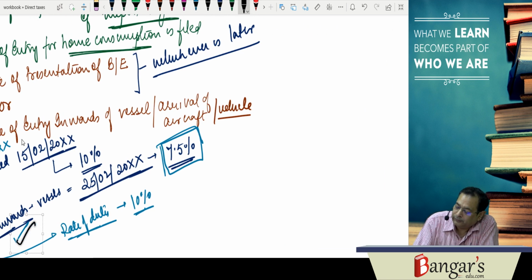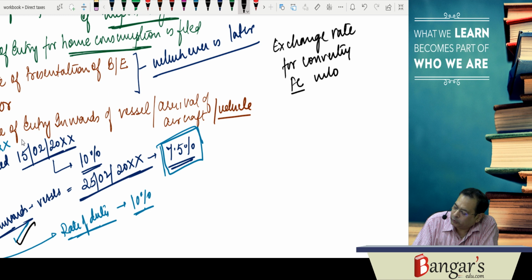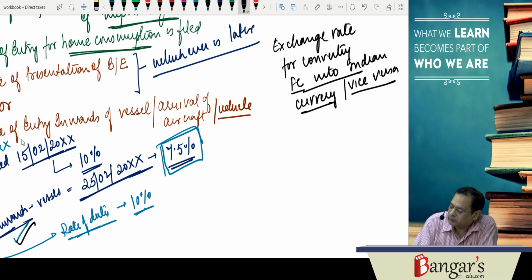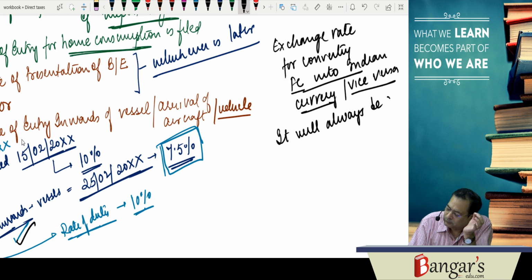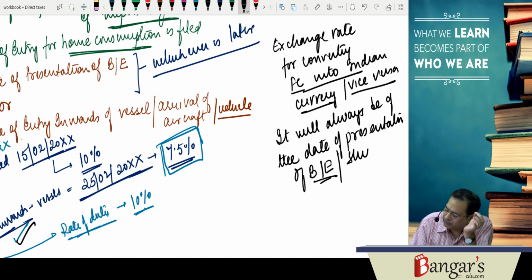But the exchange rate for converting foreign currency into Indian currency or vice versa, as the case may be for import or export, will always be of the date of presentation of the bill of entry, or shipping bill or bill of export in case of export.